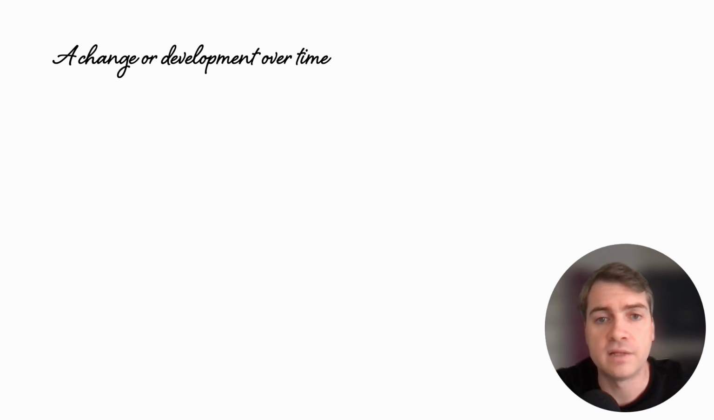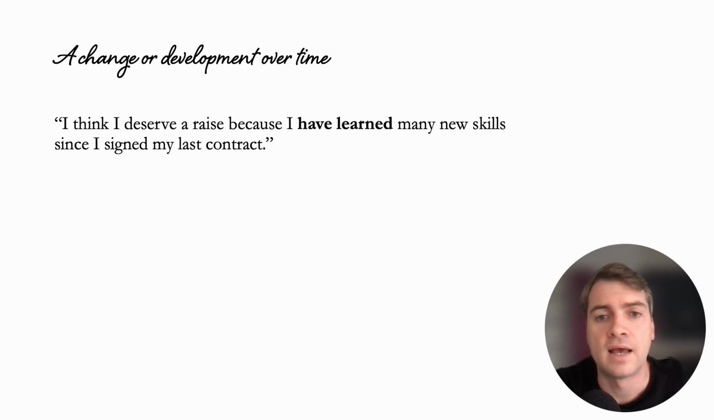A change or development over time. I think I deserve a raise because I have learned many new skills since I signed my last contract. So since I signed my last contract, that's a past simple time when I signed my last contract, right? So we're saying from that time to now, there has been a change over that time. The change is I have learned many new skills, okay? So we're talking about that change from then until now, and it's relevant now because now I think I deserve a raise. So we say have learned because that change happened over time.